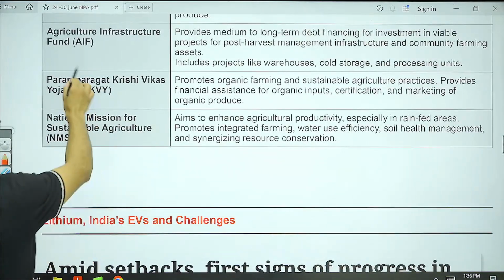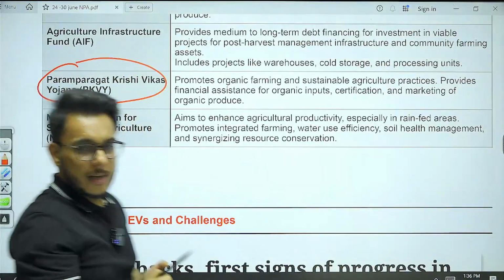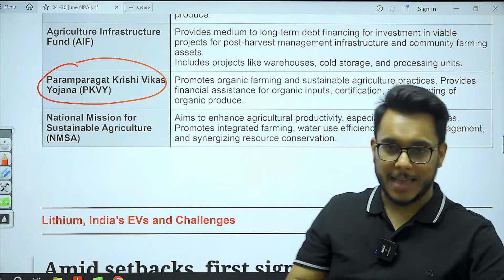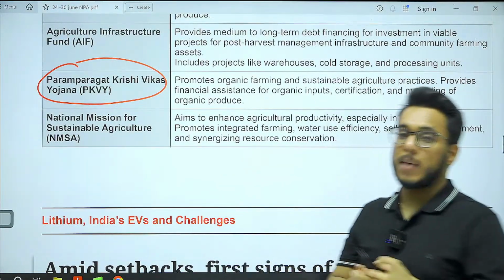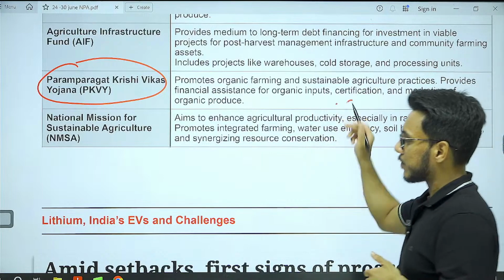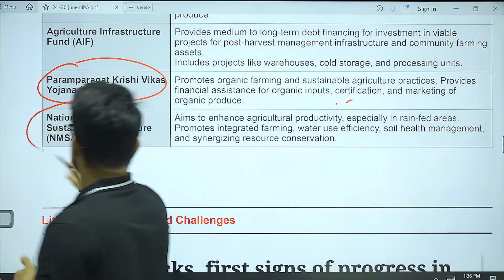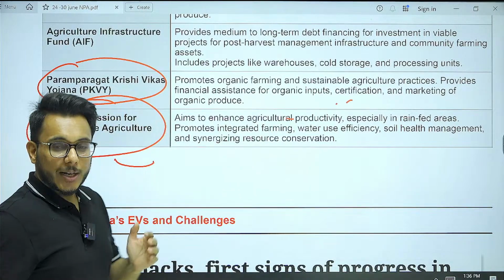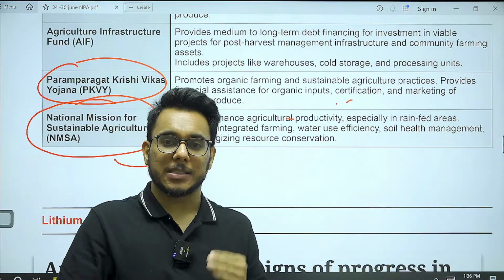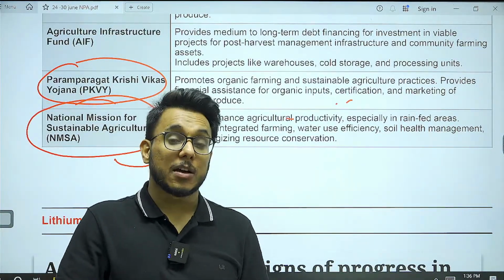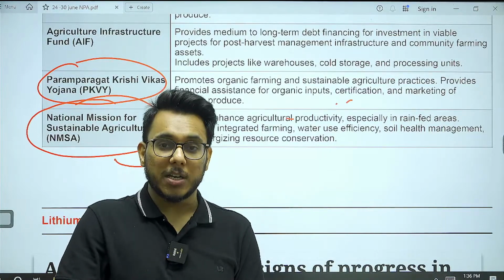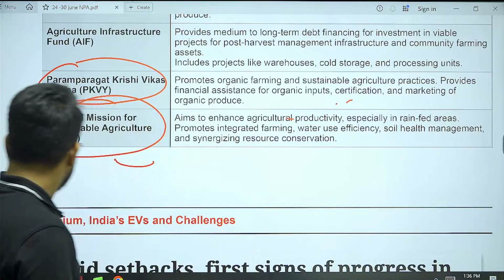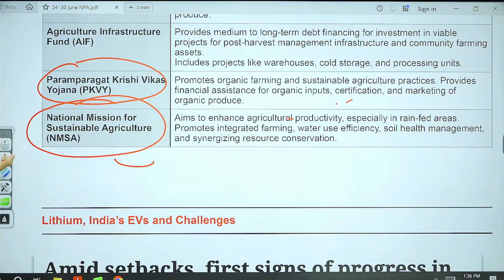Then next we have Paramparagat Krishi Vikas Yojana. What is it? It promotes organic agriculture, growing of agriculture without the application of chemical fertilizers, etc. Then the National Mission for Sustainable Agriculture is there, which aims to enhance agricultural productivity in rain-fed areas. What are rain-fed areas? Rain-fed areas are the ones which don't have irrigation; they depend on the rain for their water needs. Okay, so this is all about it, guys. I hope that you have understood it.